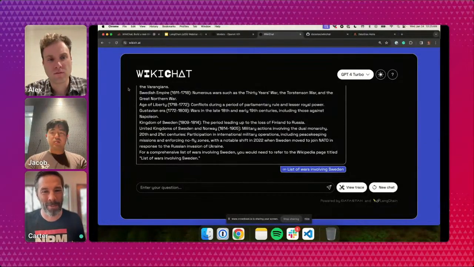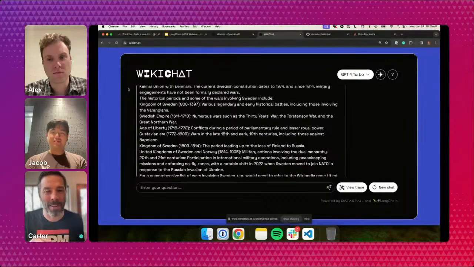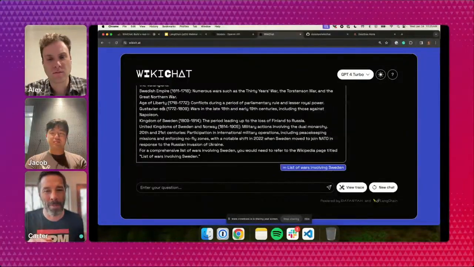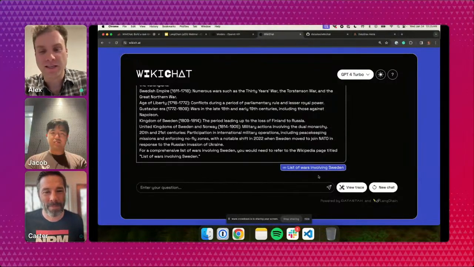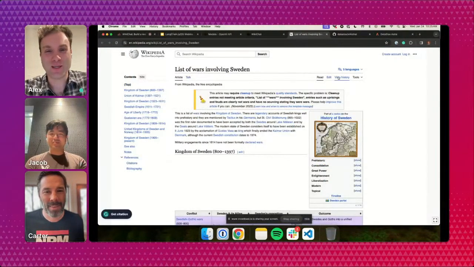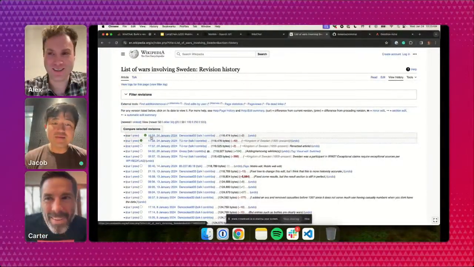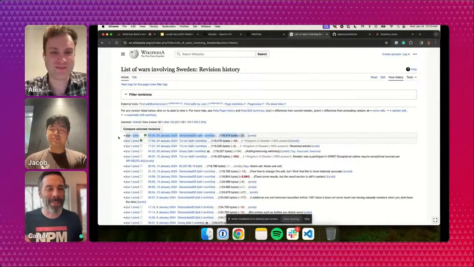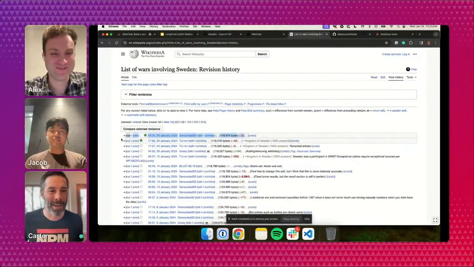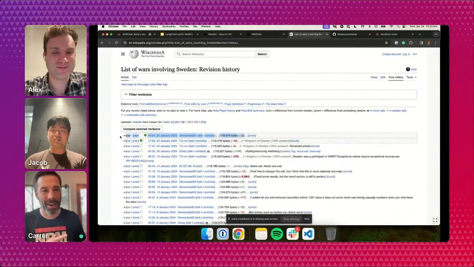Yeah, and it's awesome. Alex, did you want to click on the link to show people in Wikipedia how recently that was indexed? This is the best demo of the real-time component. If you click this link at the very bottom and click View History, you can see it. By the way, in case people think this is all contrived and we made it up, no, this stuff is all being indexed right now in real time via Wikipedia's server side events API. It's pretty cool.